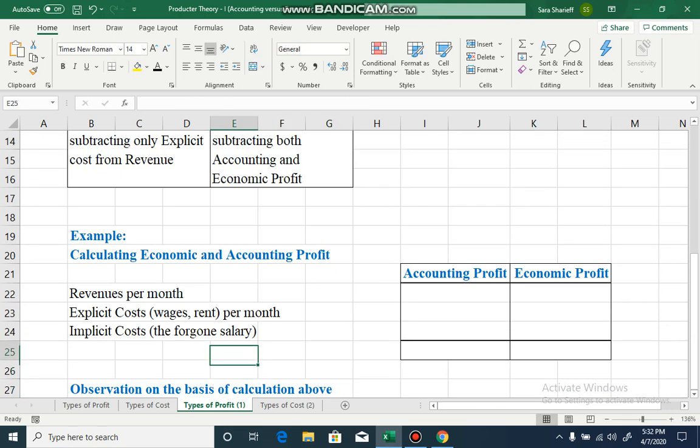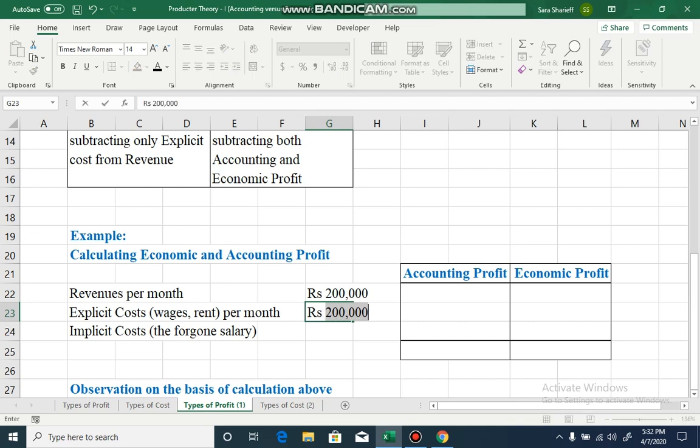Just let's take an example. Let's take that same example. The person has opened up a restaurant. Let's say revenue per month is rupees 200,000, 2 lakh rupees, right? And the explicit cost that he has to incur per month, any wages he has to pay, rent he has to pay, is rupees 50,000, right? And his implicit cost, let's suppose instead of opening a restaurant, had he worked for a company, he could have easily earned rupees 50,000. So his implicit cost is also 50,000, right?